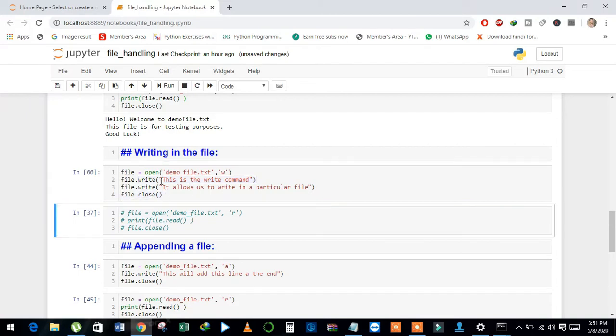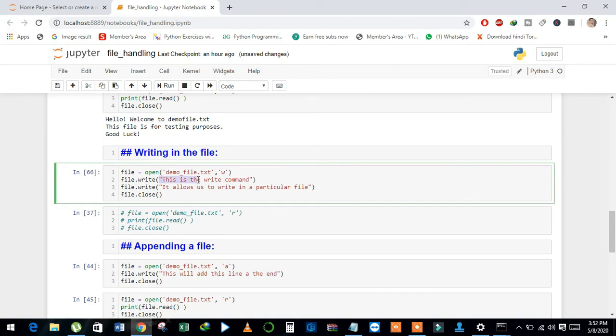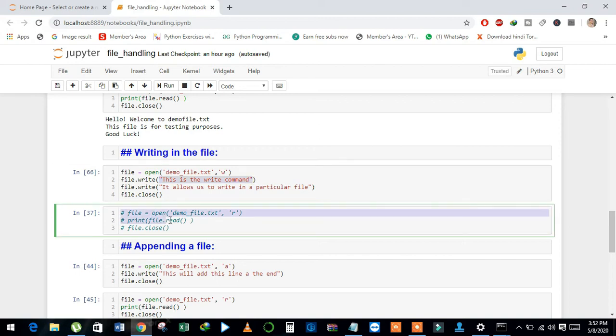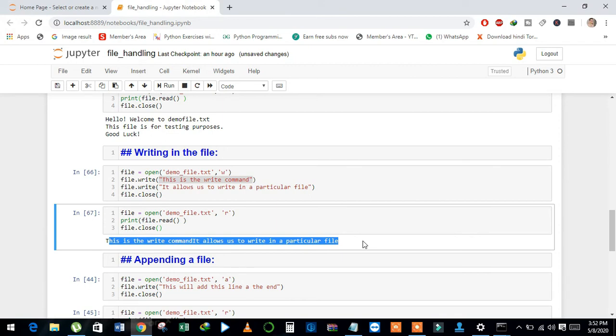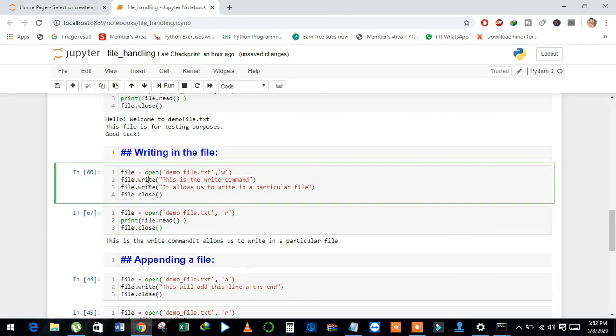Now I have written these lines in the file, and when we open the file in W mode, it will overwrite the data. And now see here, when I open this file again and read the data, it returns data that I have placed using write mode.